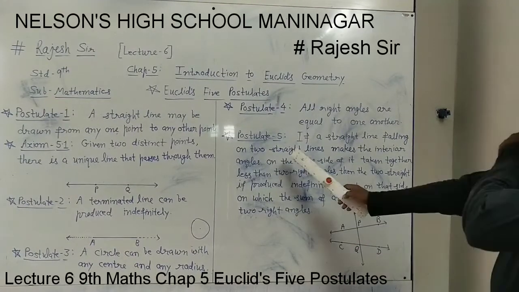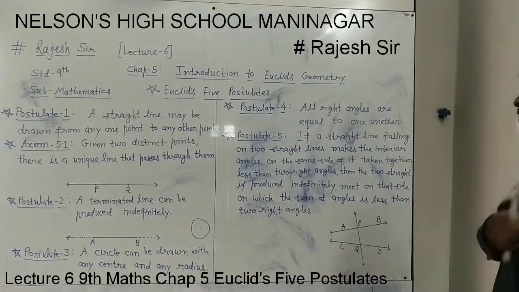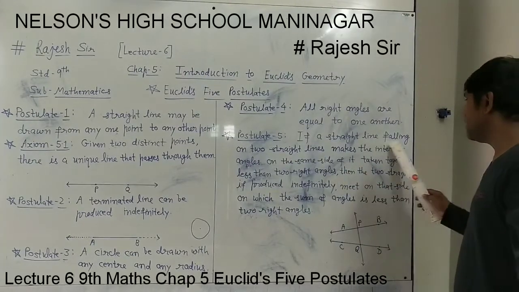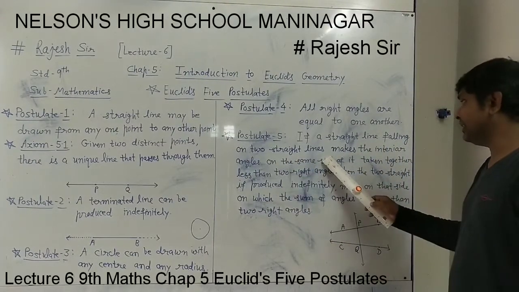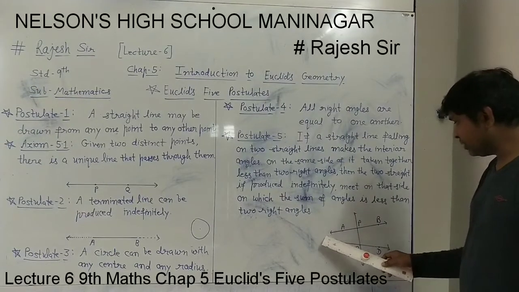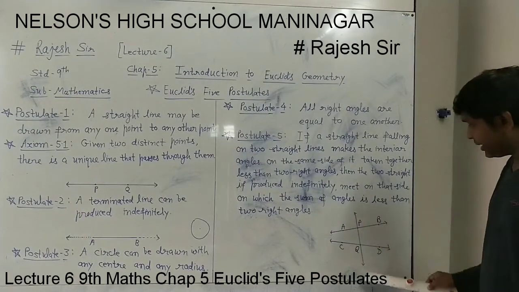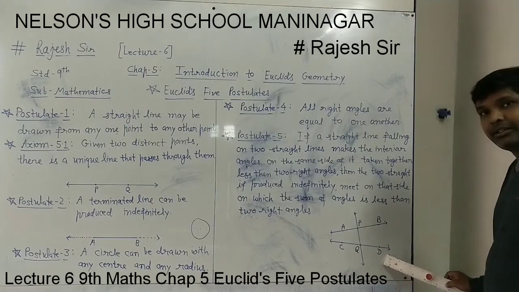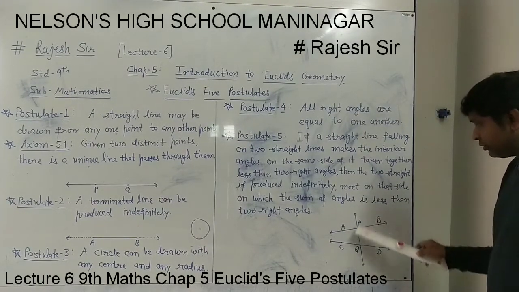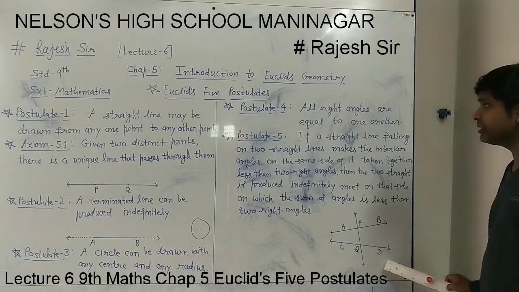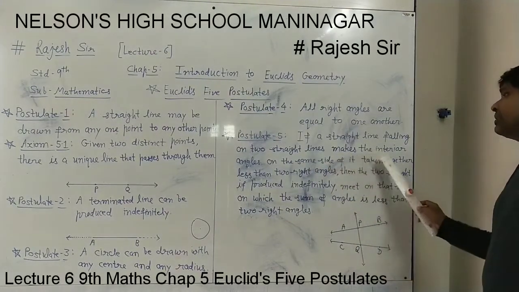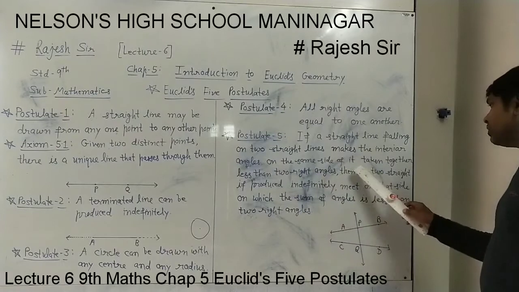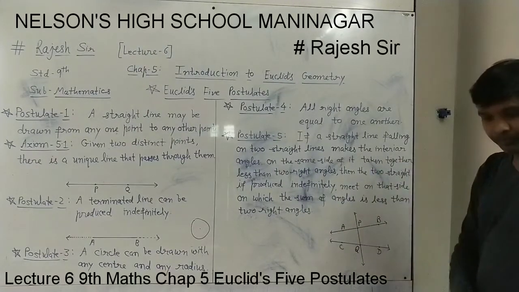Now the last, postulate 5, needs to be understood well. If a straight line falling on two straight lines. This is the situation shown here in the figure. This straight line PQ is falling on two straight lines AB and CD. It makes the interior angles on the same side of it taken together.